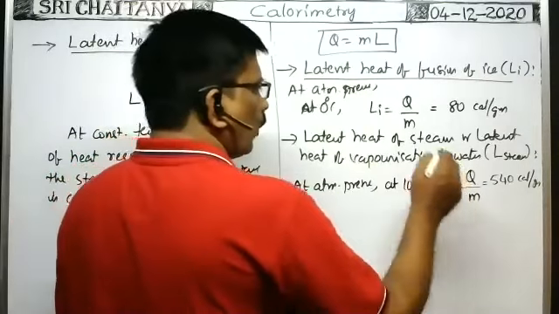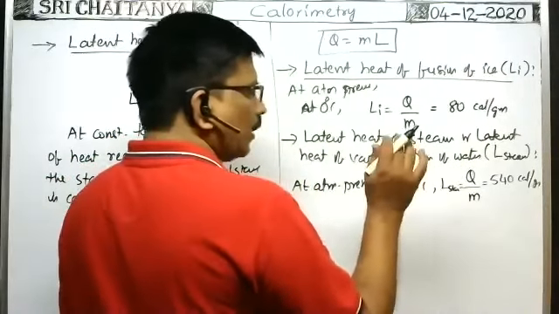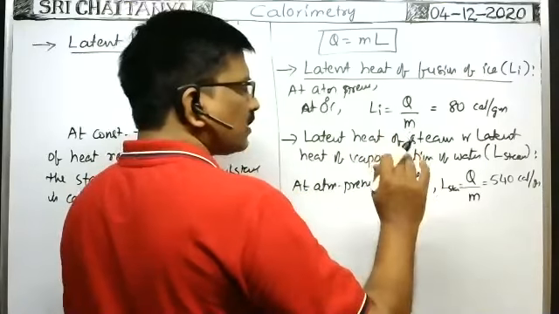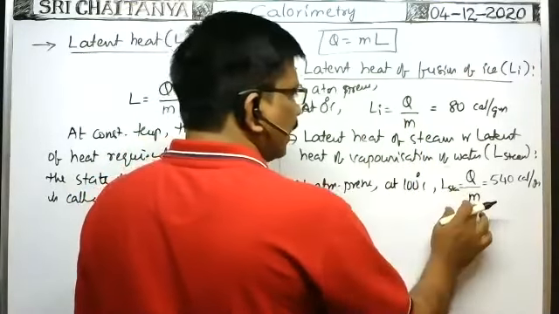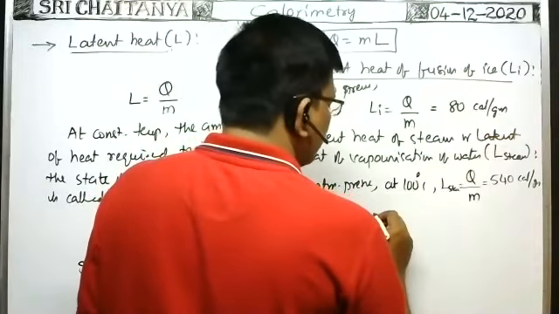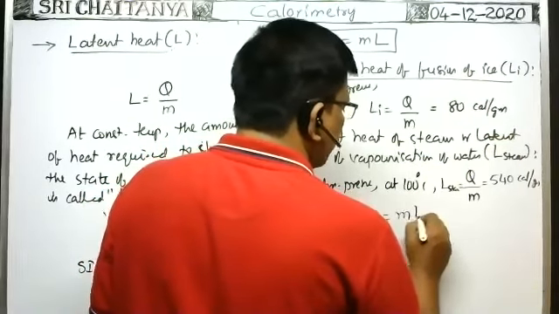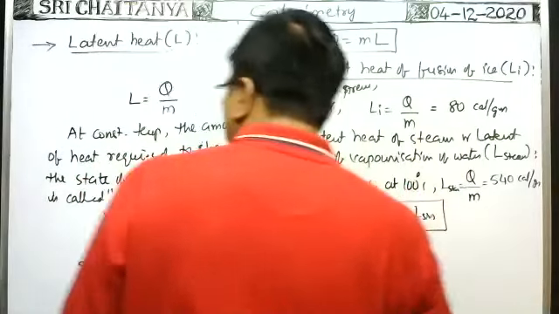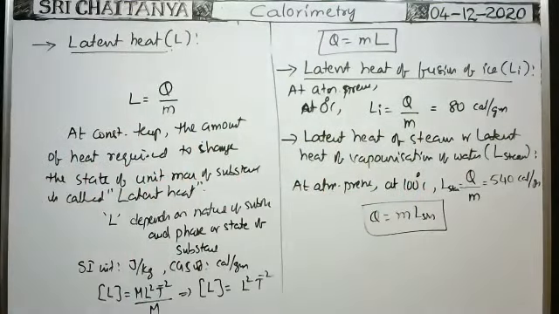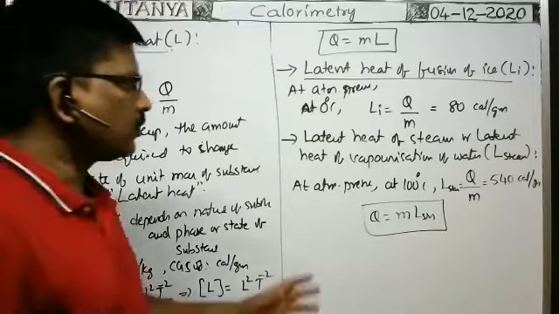Now, in this case, at constant temperature, what is the amount of heat energy required to convert a liquid of mass m into vapor? That means Q is equal to m L steam. Just like here, Q is equal to mL. In case of ice, Q is equal to m into L ice. So this is about the latent heat of the steam.